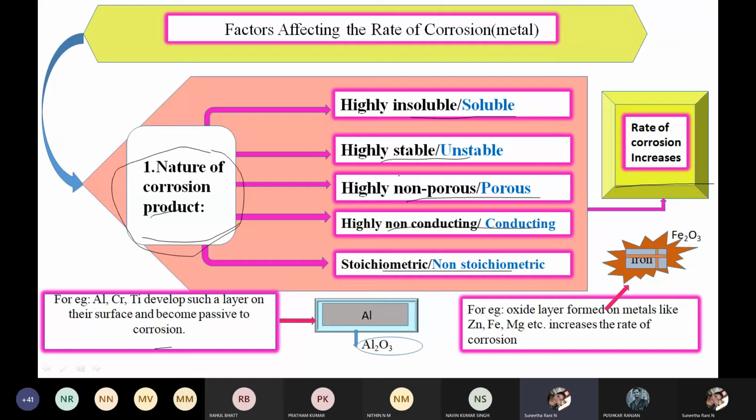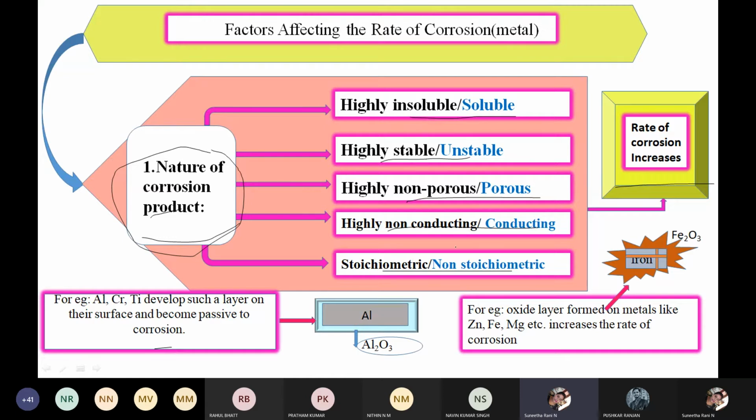So here, different types of stable ions or unstable ions are present in the conducting medium. Whatever the type of ions present in the conducting medium, in that case also the rate of corrosion increases. If the medium, separator or electrodes are porous or non-porous in nature, in that case also the rate of corrosion increases.